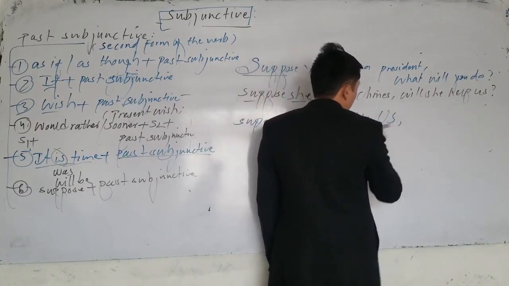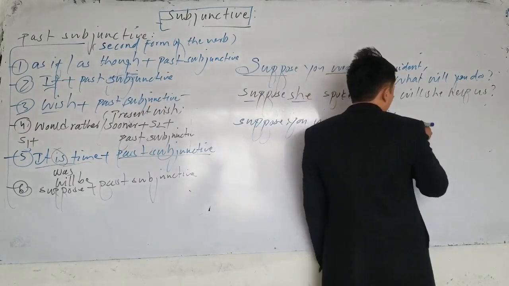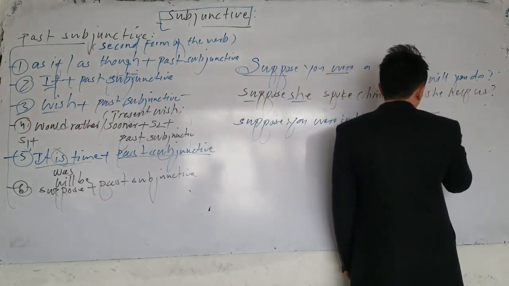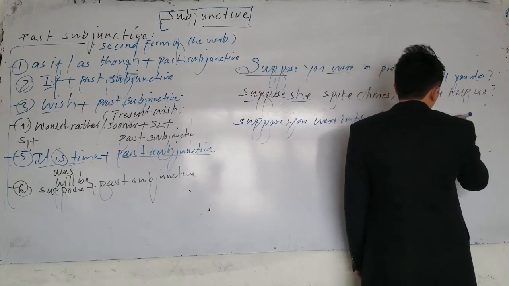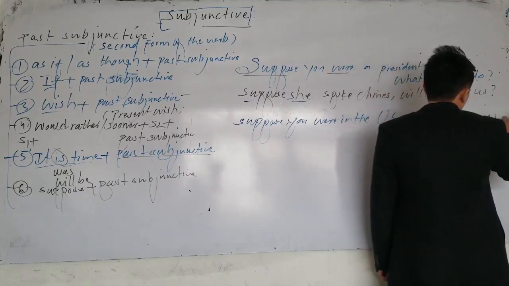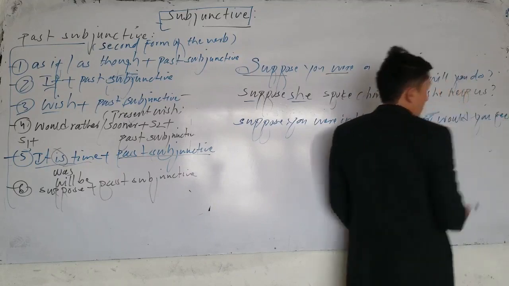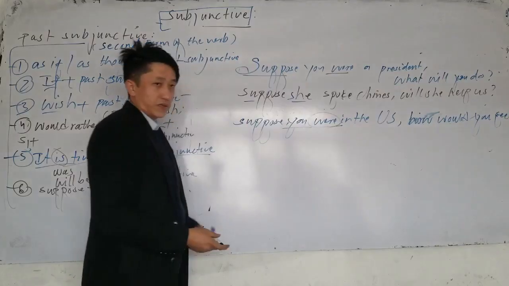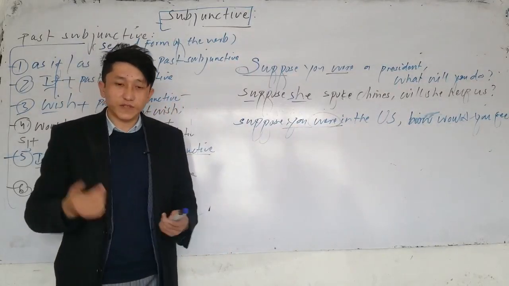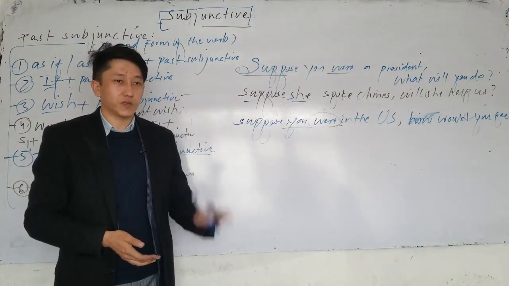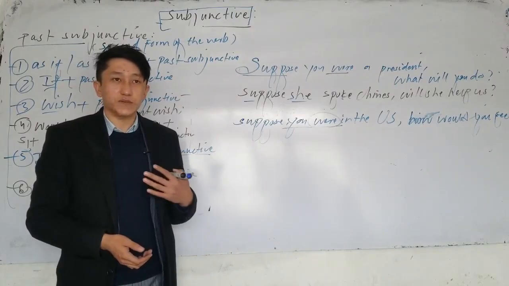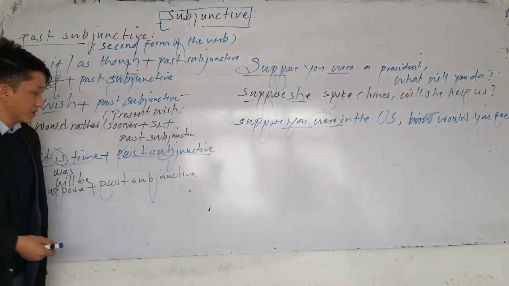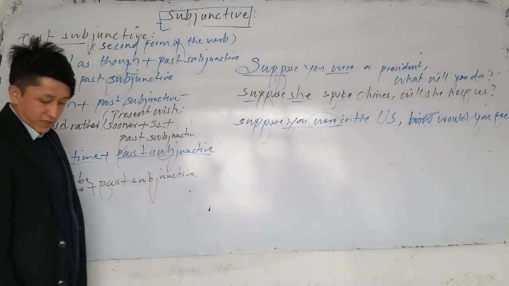How would you feel? Now, which one is subjunctive here? Suppose you were in the US. Suppose you finished English. Suppose you wrote a book. Suppose you were an actor. Here, after suppose, what subjunctive do we use? We use past subjunctive.